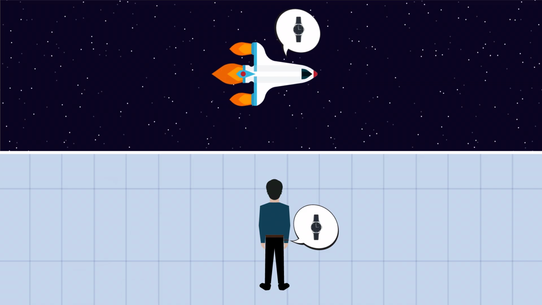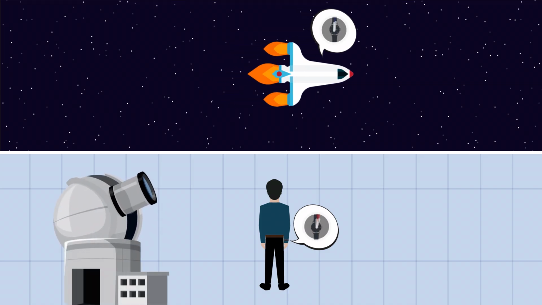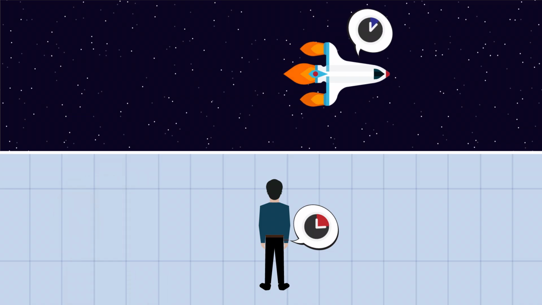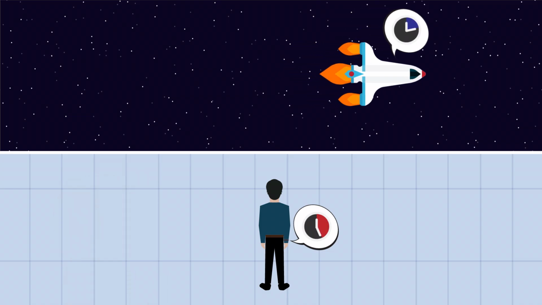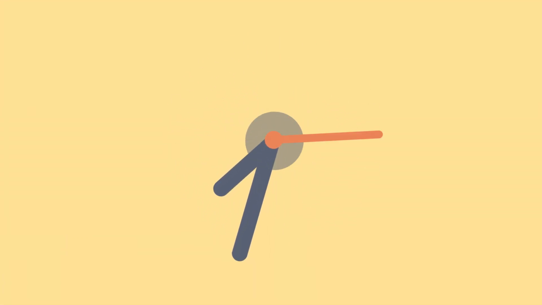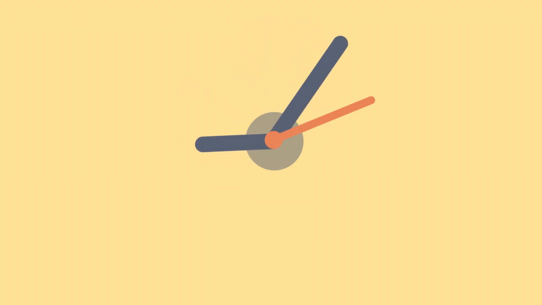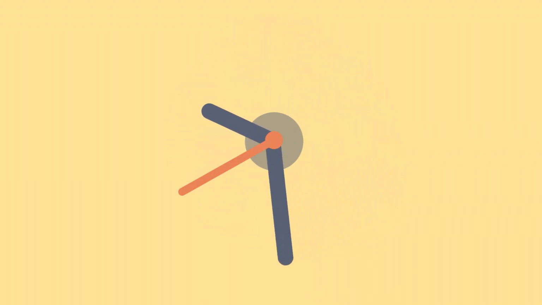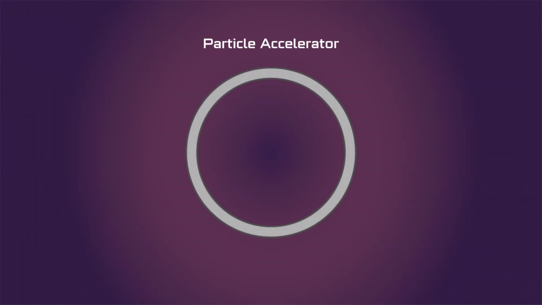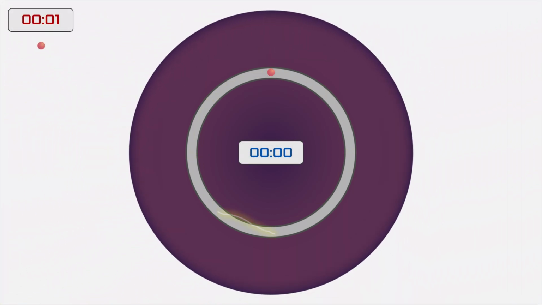But if the observer on Earth could see the time on the wristwatch of the observer in the spaceship, the observer on Earth would see it moving about 56% slower. This means that from Earth's perspective, every second that passes on the spaceship, more than 2 seconds would have passed on Earth. This is known as time dilation. The real effects of time dilation are observed inside particle accelerators, where an unstable particle speeding inside the accelerator is observed to have a longer half-life than its counterpart at rest, because for us, the time of the moving particle is ticking more slowly.